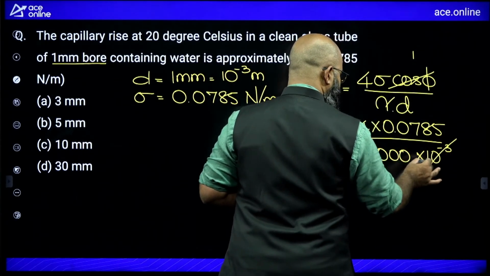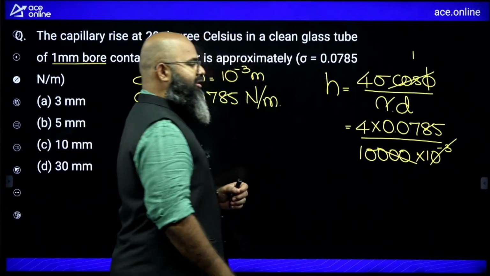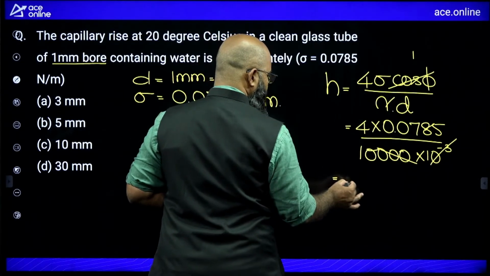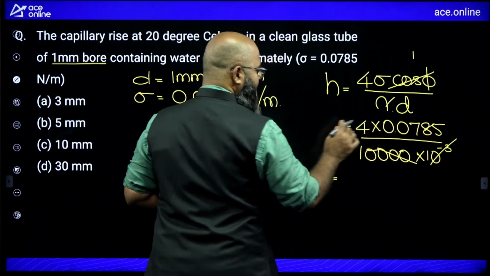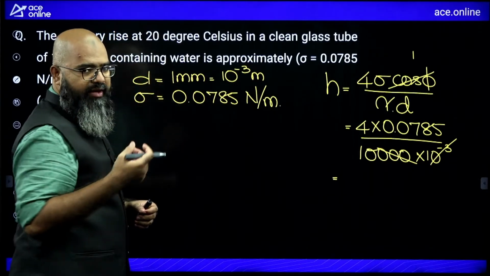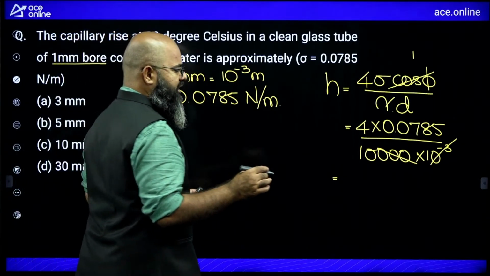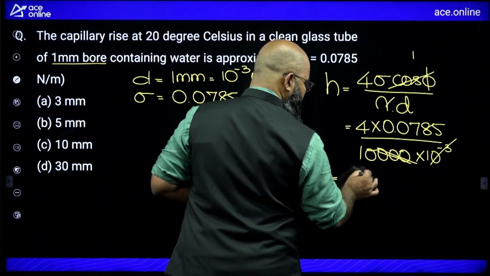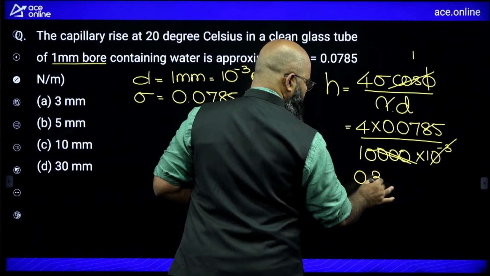So if you see this 10 power minus 3 and this 10 will get cancelled off over here. So this is going to become equal to how much? It is going to become equal to 4 into this much divided by 10. If you calculate 4 into 0.0785, it will be slightly more than 3. You can say it is slightly more than 0.3.